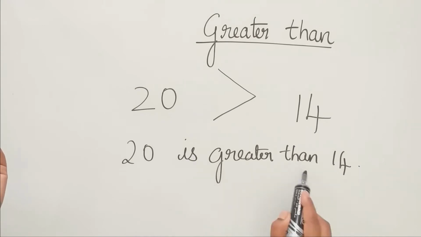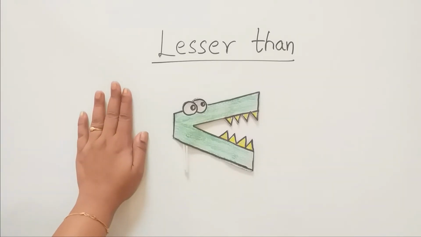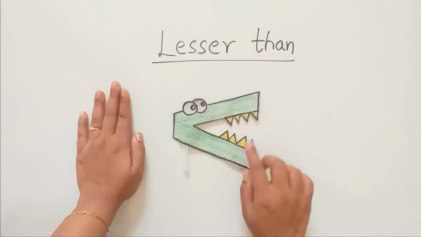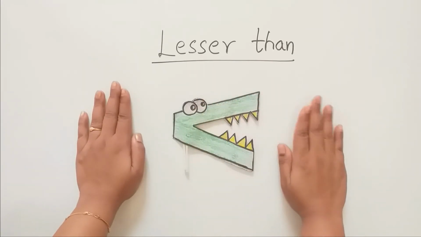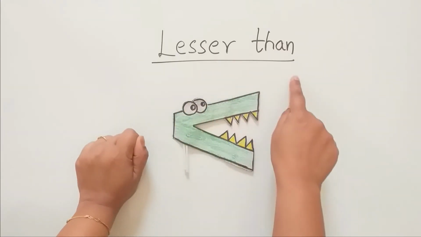20 is greater than 14. Now we are going to learn lesser than. So what is lesser than? When the alligator's mouth is open towards the right hand side. Can you see left hand and right hand? So the alligator's mouth is open towards the right hand side. So when it is open towards the right hand side, we will say it is lesser than.